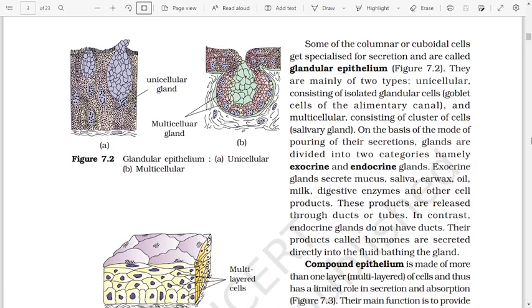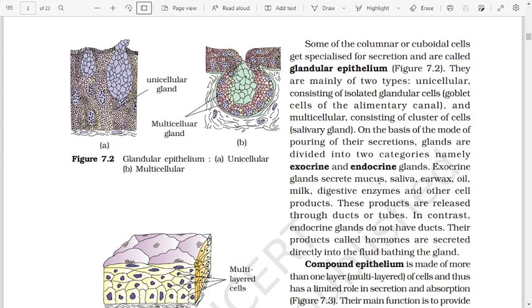Some of the columnar or cuboidal cells get specialized for secretion and are called glandular epithelium. Figure 7.2. They are mainly of two types: unicellular, consisting of isolated glandular cells, such as goblet cells of the alimentary canal, and multicellular, consisting of clusters of cells, such as salivary gland. On the basis of the mode of pouring of their secretion, glands are divided into two categories, namely exocrine and endocrine glands.